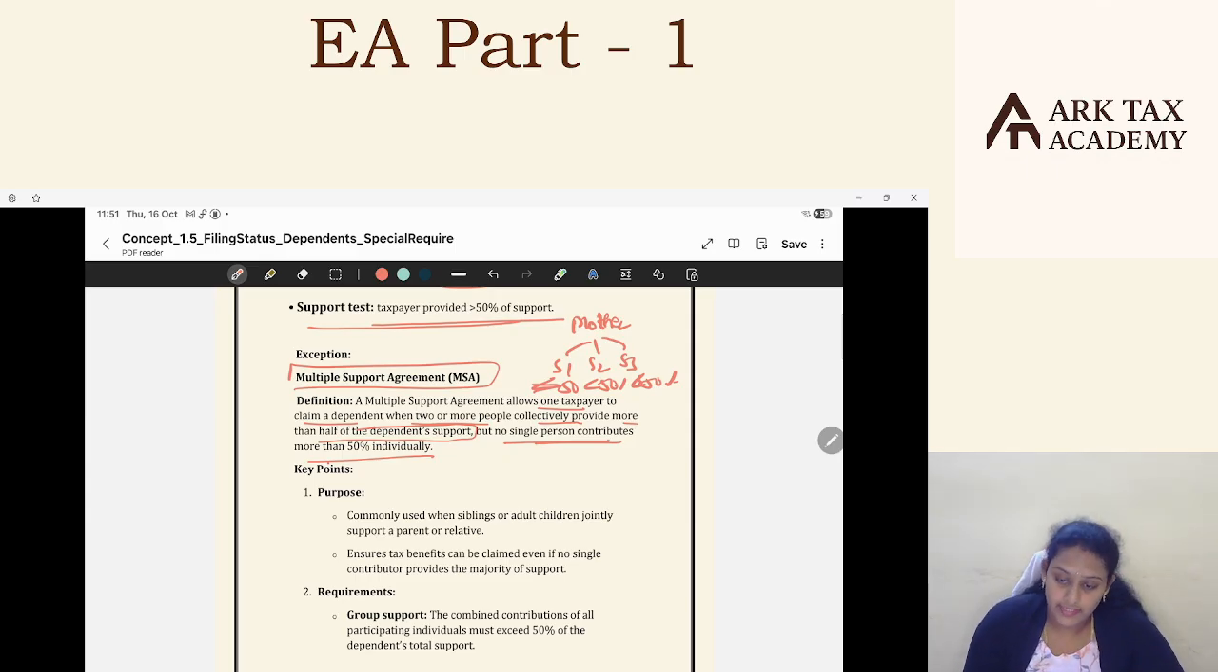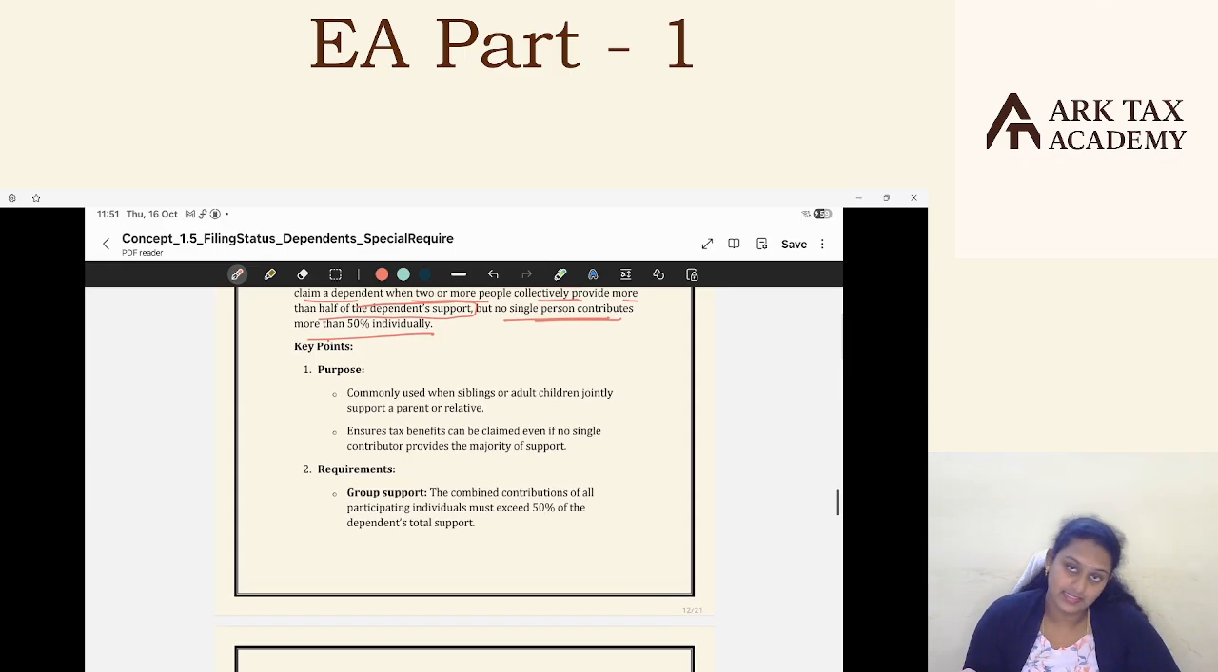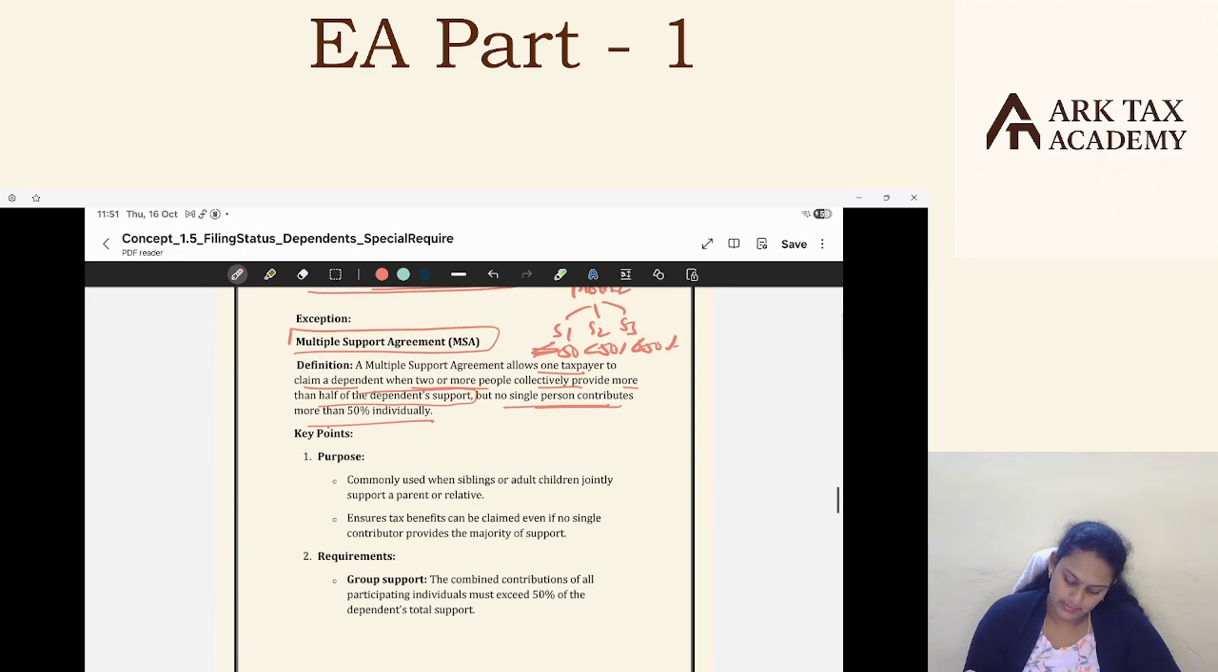Individually, no person is providing more than 50%, but combined, if we check, they are providing more than 50%. Then who should take the mother as a dependent in their return? That is about the multiple support agreement. Out of these three, only one person should take. Who that person is, you'll understand.